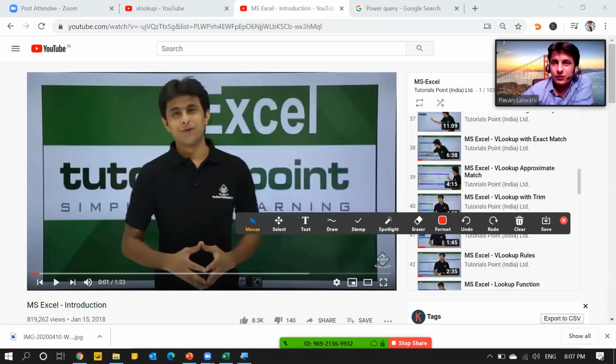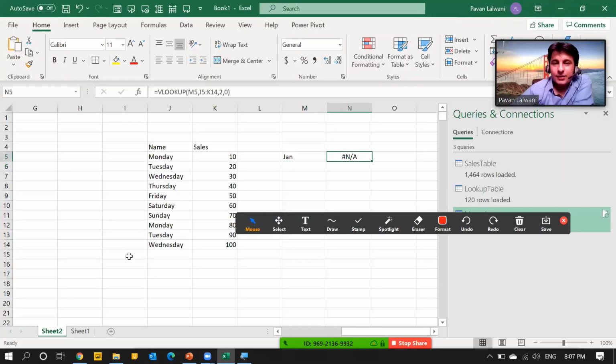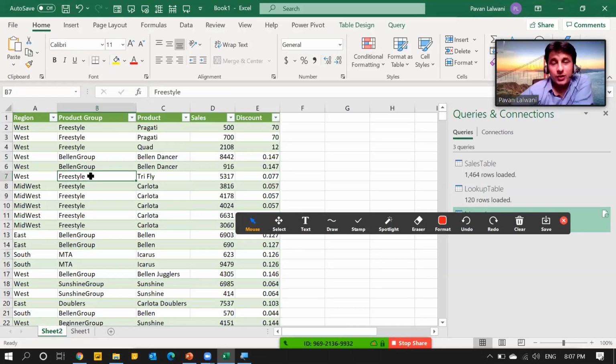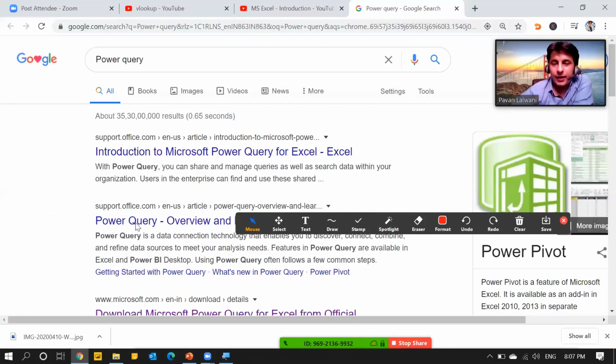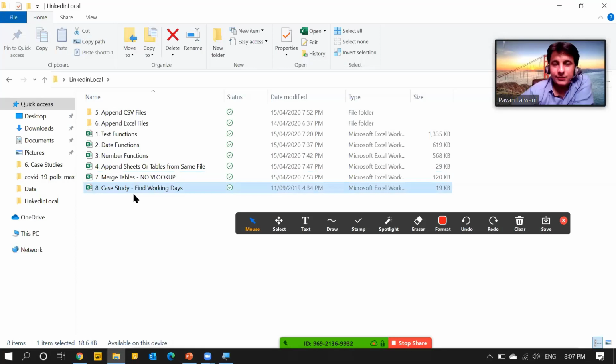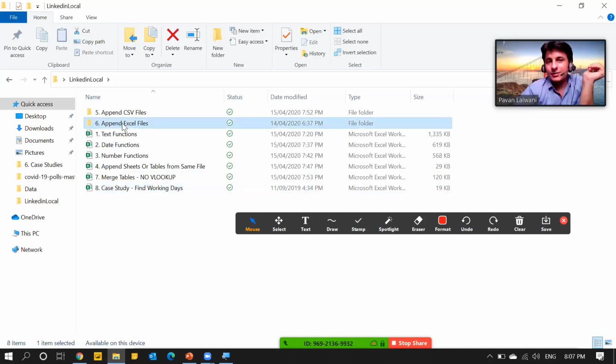Okay, coming back to the topic, that was NA, and this is VLOOKUP. Instead of VLOOKUP, I would suggest going for merge queries. Merge queries is a part of Power Query. And that's the last exercise we have. Should I go a bit up in level of difficulty? I have a good example kept in this Append Excel Files. It is 8-9 button clicks, but it is still easy compared to Excel.